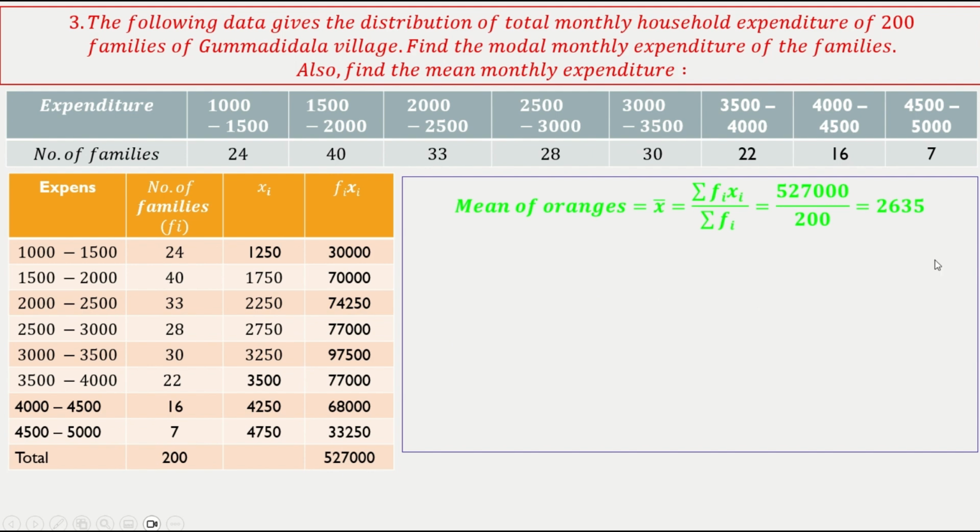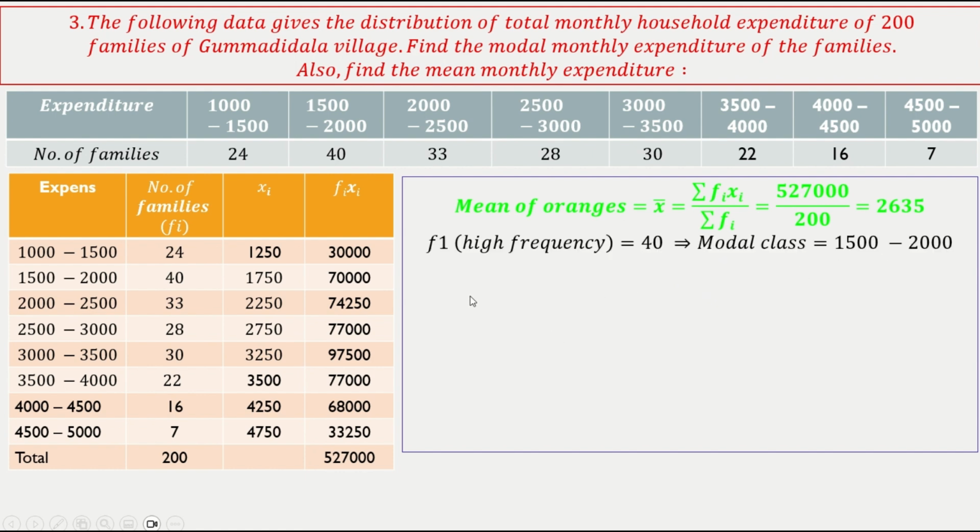5,27,000 divided by 200, which is 2,635. This is the average household expenditure of the family. Okay, average household expenditure of the family is 2,635.